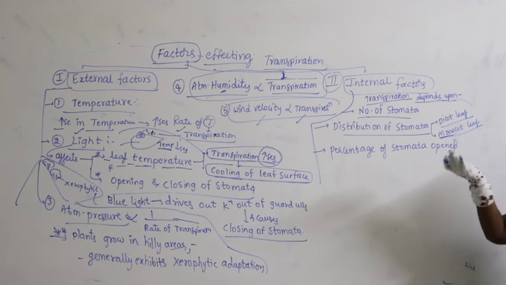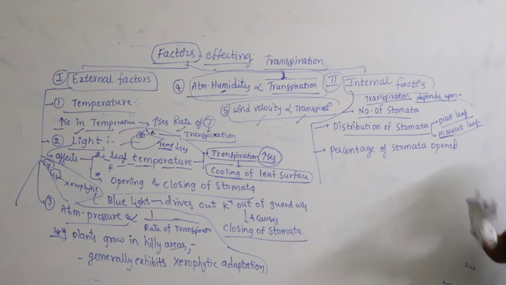Upper epidermal number of stomata is equal to the number in lower epidermis. That is why it is called isobilateral, equal distribution of stomata on both adaxial and abaxial epidermis.